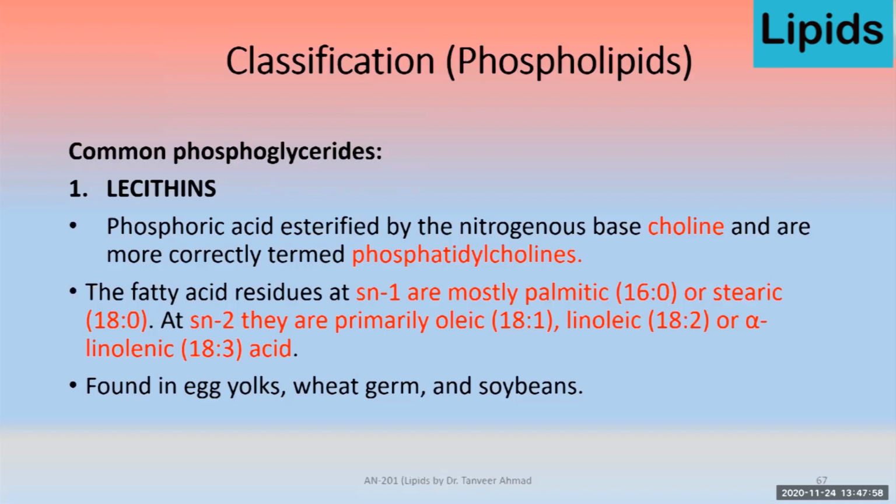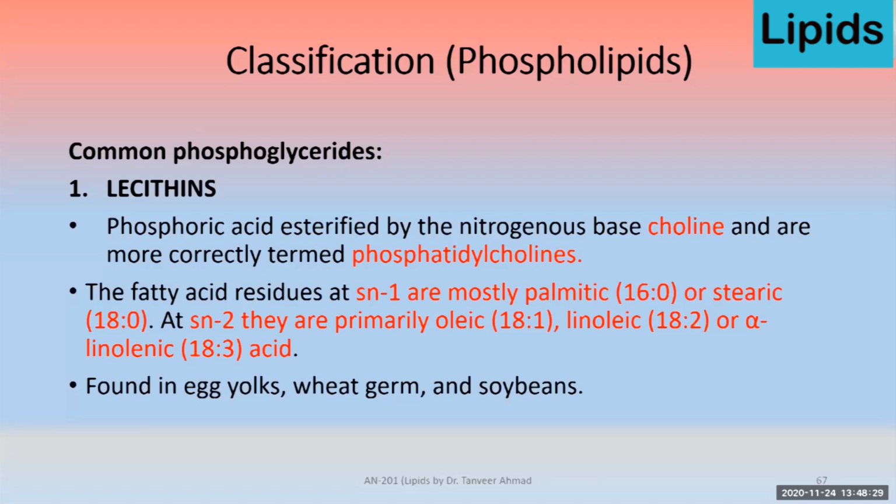Examples are under the phospholipid. One is the lecithin. So lecithin is probably the most common phospholipid. It is found in egg yolk, wheat germ, and soybean. I have already mentioned about soya lecithin. So lecithin is extracted from the soybean for use as an emulsifying agent in food. Lecithin is an emulsifier because it has both polar and non-polar properties, which enable the mixing of other fat and oil with water compounds.